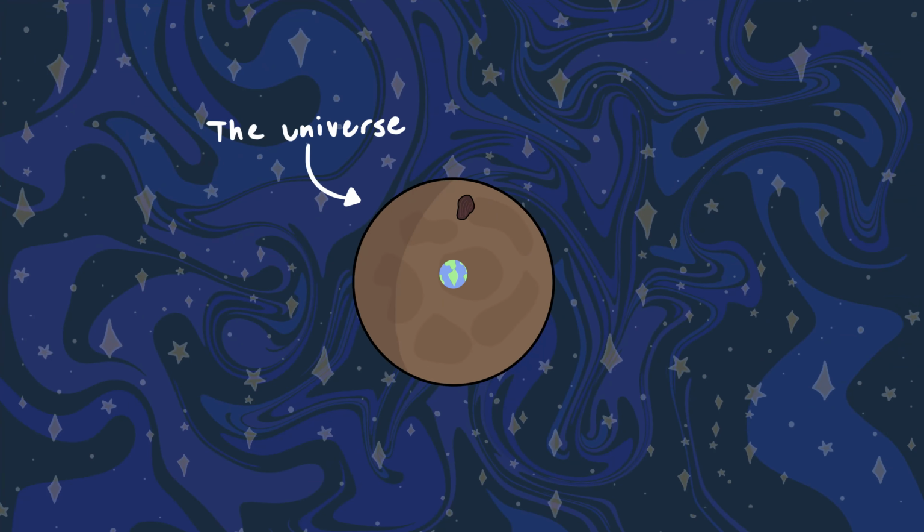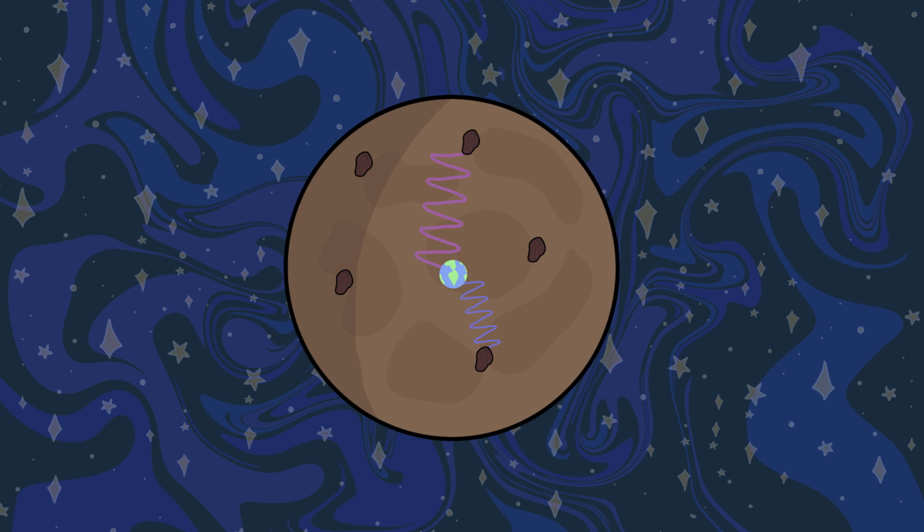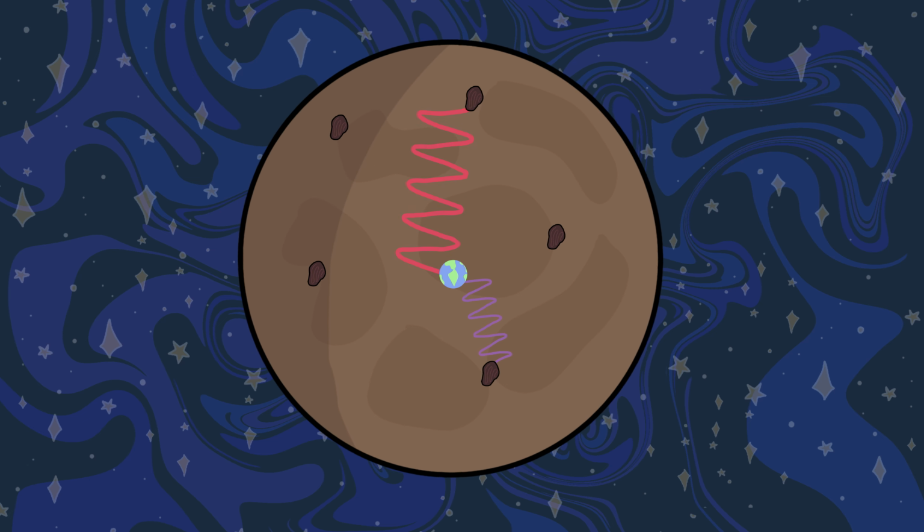Let's take a look at this oatmeal raisin cookie. The cookie represents the universe while the raisins represent the galaxies. The little waves between the raisins and the center of the cookie, which is us, will represent the light waves emitted by the galaxies. Notice that as the cookie is expanding, the waves are too. Additionally, the waves to the further galaxies are even longer and thus more redshifted.